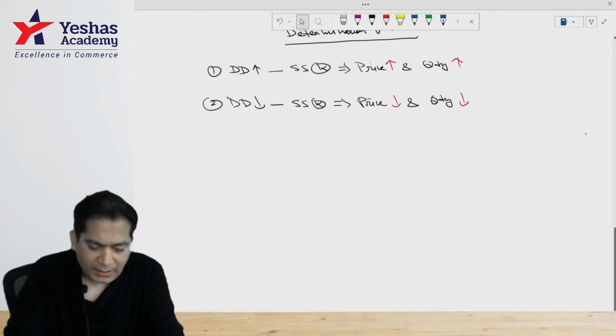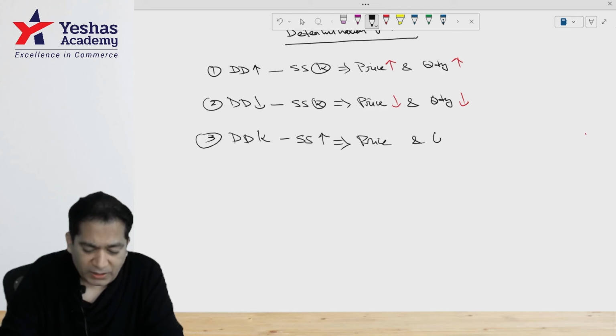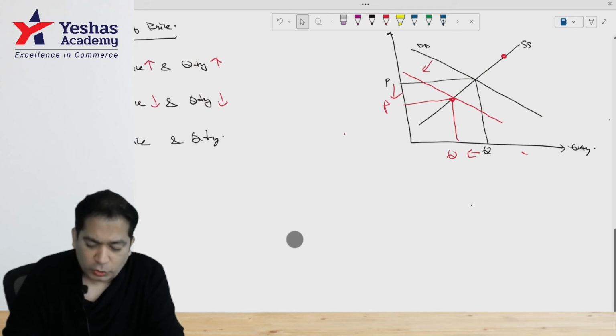If I invert this situation, demand is remaining constant now and supply is increasing. What effect will it have upon price and what effect will it have upon quantity?